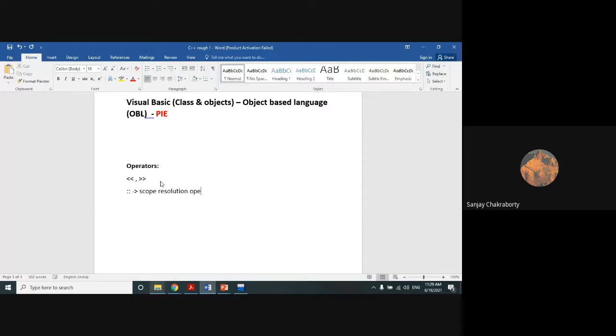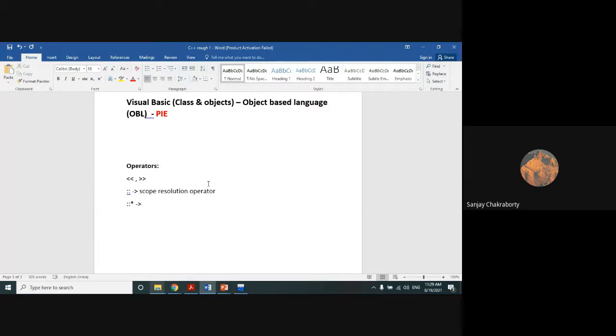Scope resolution operator. What is the use of the scope resolution operator? That I am going to discuss. Apart from this, there is one more operator, a scope resolution operator followed by a star.